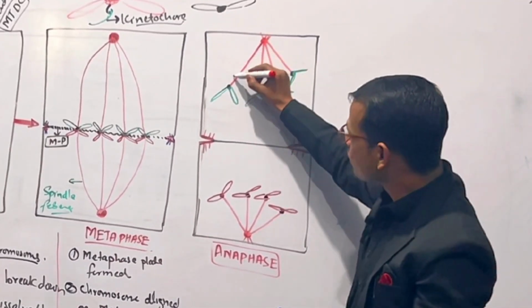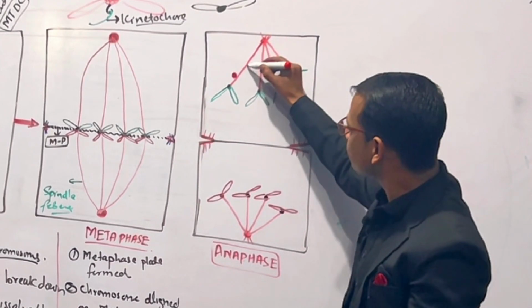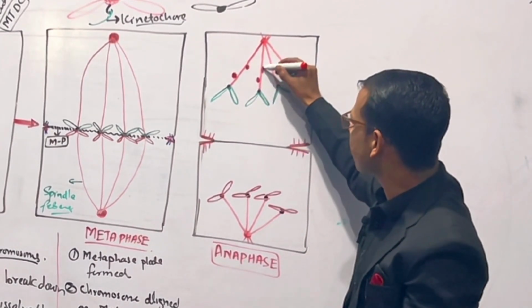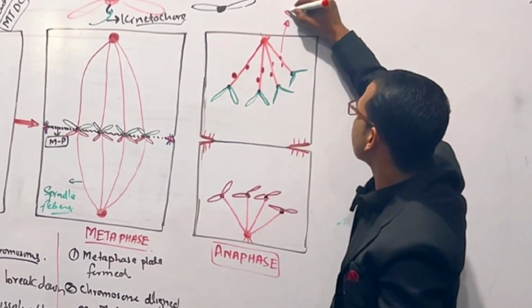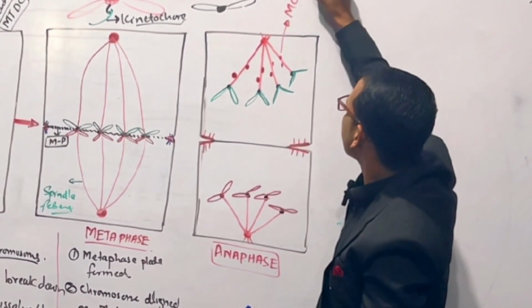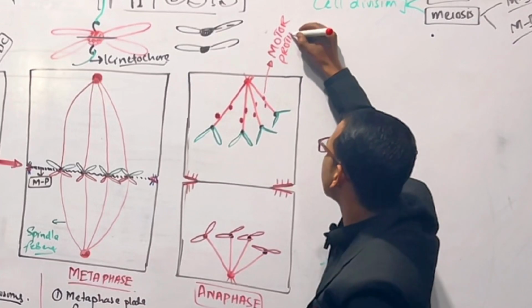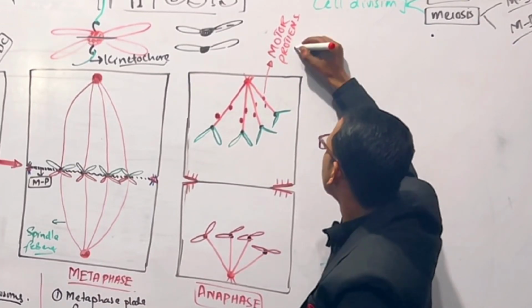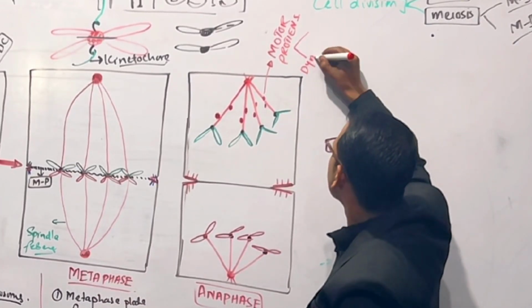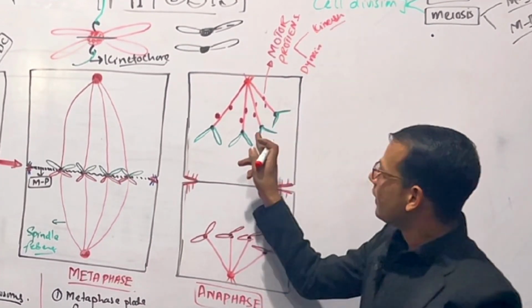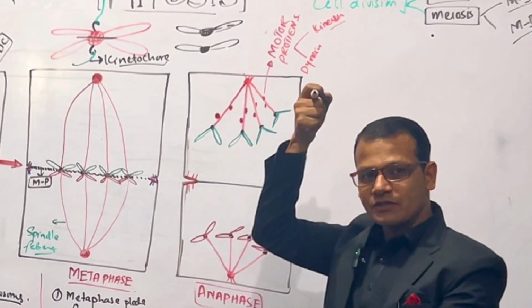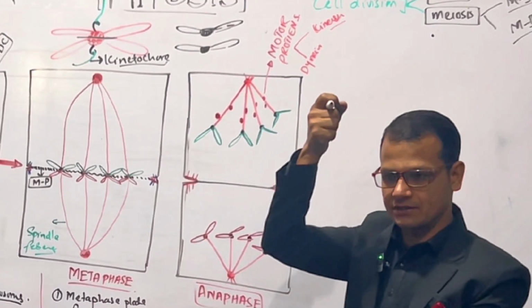Microtubules have two motor proteins. One is dynein and the second is kinesin. And these are called motor proteins because they are moving. Two types, dynein and kinesin. So they contract the spindle fibers in opposite directions.